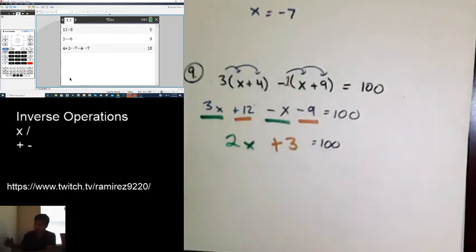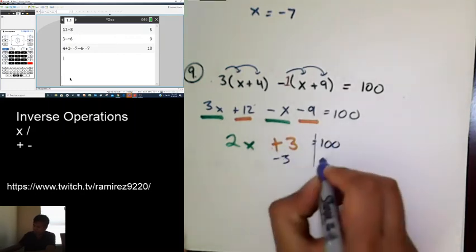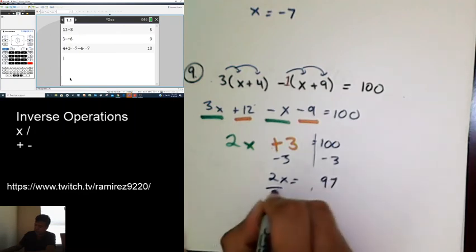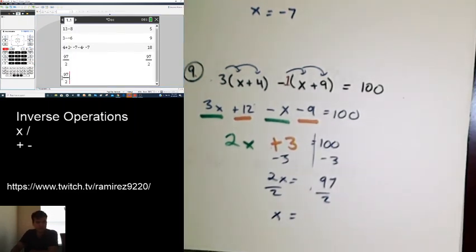And again, here's where it becomes simpler now. Minus 3, 2x must be equal to 97, and so we must divide. And there will be times when you get decimals or fractions. Like for example here, if you have one of those fancier calculators, put it in. It would tell you that it's just 97 over 2. If not, odds are it'll give it to you in decimal form already, which in this case is just 48.5.